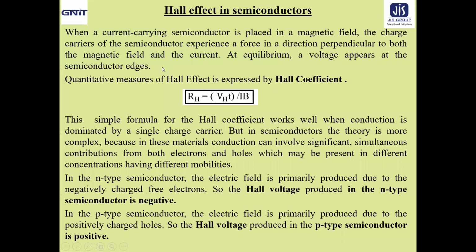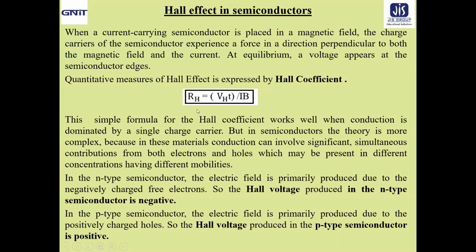Now, before going to that point, let us just take a look at the expression for the Hall coefficient, which will be valid equally for both conductor as well as for semiconductor. Now, the quantitative measure of Hall effect is expressed by the Hall coefficient. That means how much Hall effect is produced in a conductor or semiconductor is expressed by the Hall coefficient.